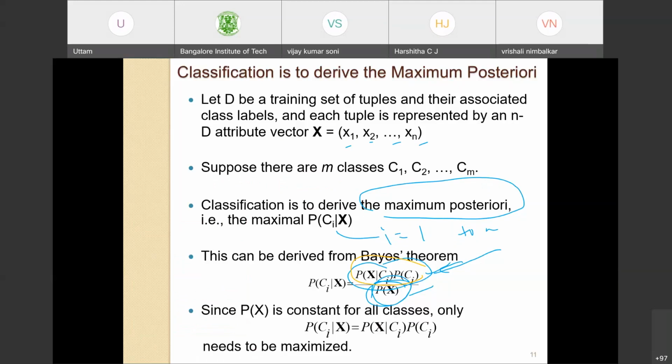Probability of Ci can be obtained as I told a few slides back. Can anyone tell me how we estimate probability of Ci? I gave this answer two slides back. Since the denominator is constant, only the numerator has to be maximized. For this, how do we obtain probability of Ci for the ith class?